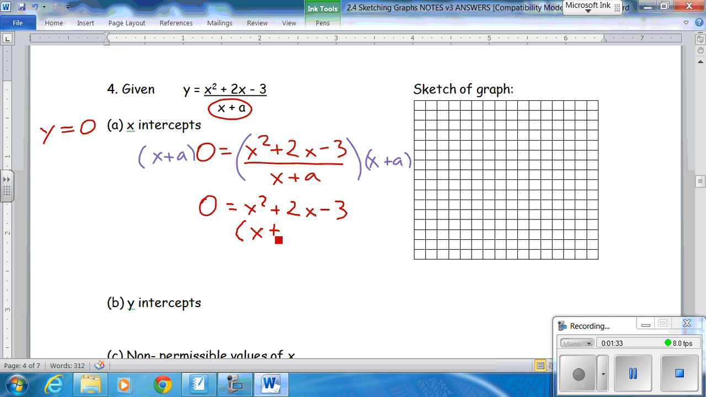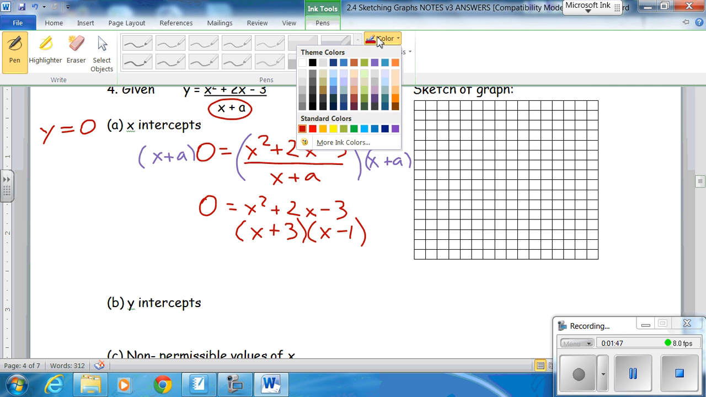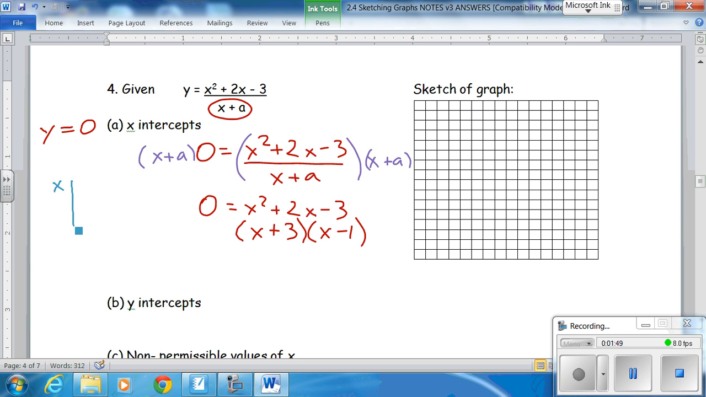x plus 3, sorry, times x minus 1. Now, if you have trouble with that, grab your graphing calculator, plug in the equation x squared plus 2x minus 3, and you will get 0 at minus 3 and plus 1, and you should be able to turn that into x plus 3 and x minus 1.